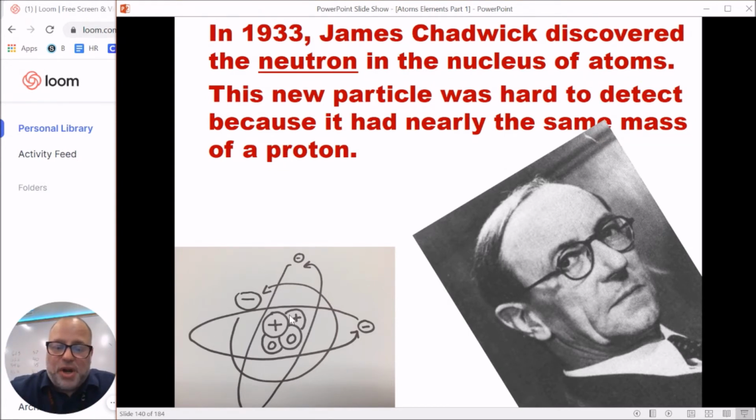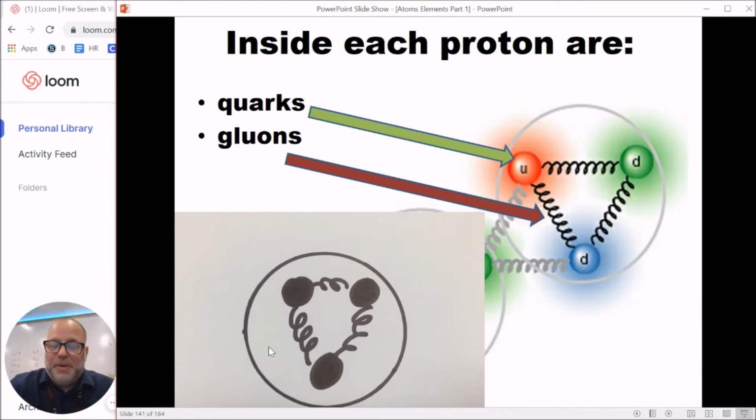Now, these neutrons do play a part in the atom. They add some mass to the nucleus, but they're not nearly as important as the protons. The protons you could think of as the literal heart of an atom. Without the protons, you can't have an atom. But the neutrons, we'll learn a little later in this chapter, you can get rid of and still have the atom. And so those are the major parts of the atom that we have.